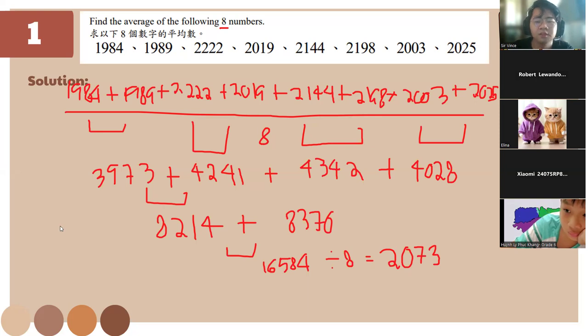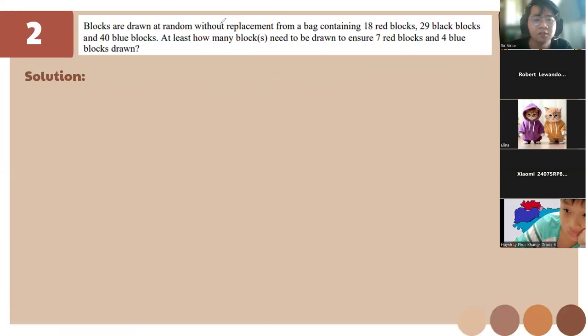So for this one, blocks are drawn at random without replacement from a bag containing 18 red blocks, 29 black blocks, and 40 blue blocks. At least how many blocks need to be drawn to ensure 7 red blocks and 4 blue blocks?